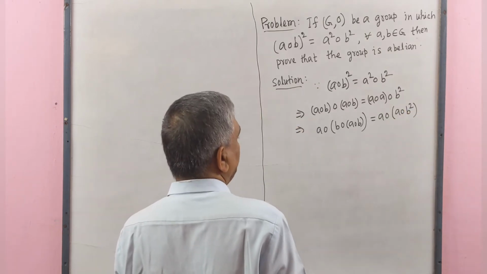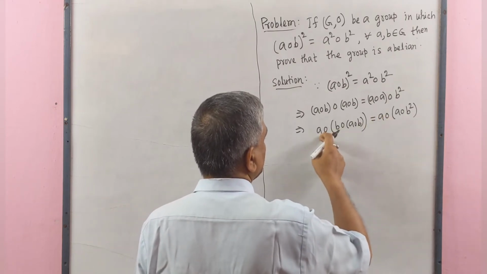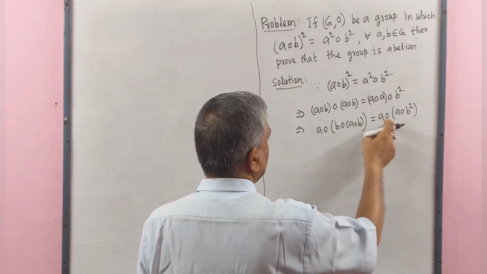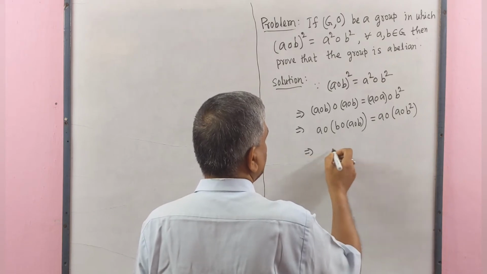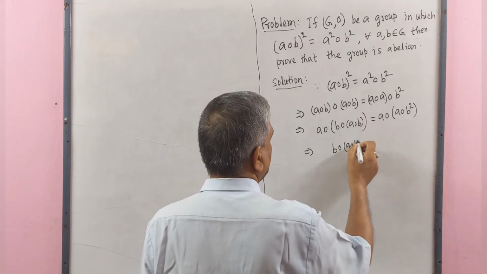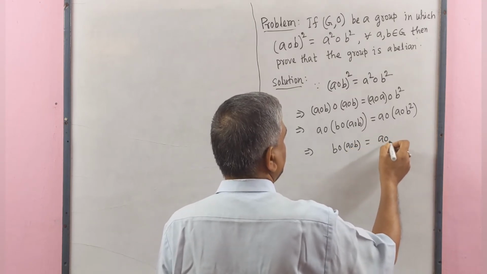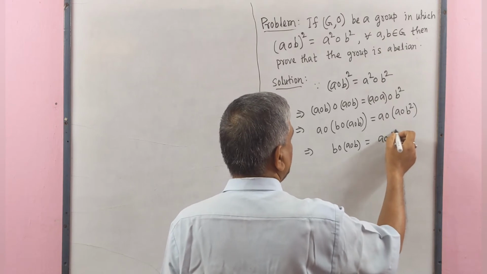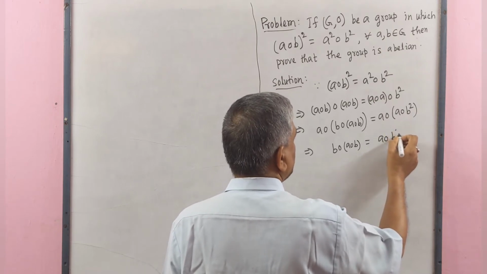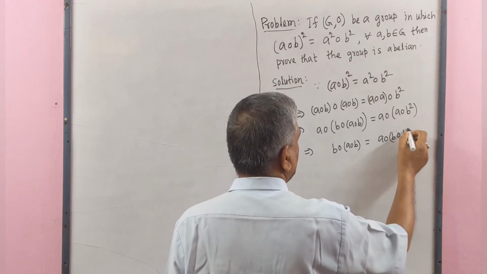Since G is a group, the left cancellation law holds. So we may cancel a, implies that b operation a operation b equals a operation b square. b square means b operation b.